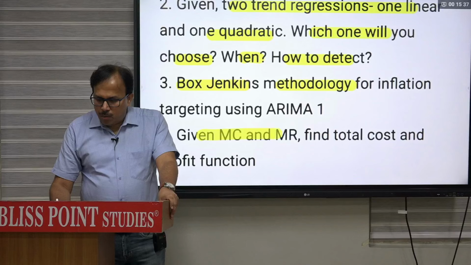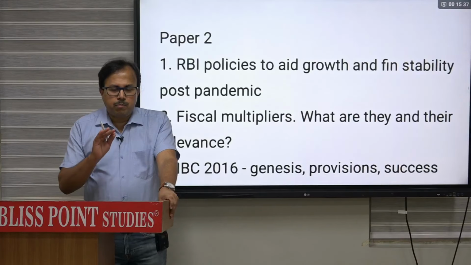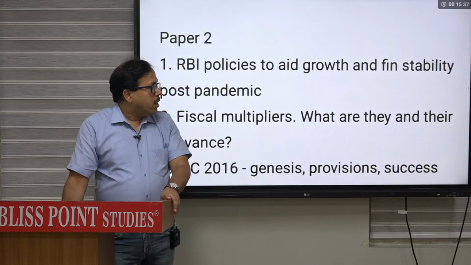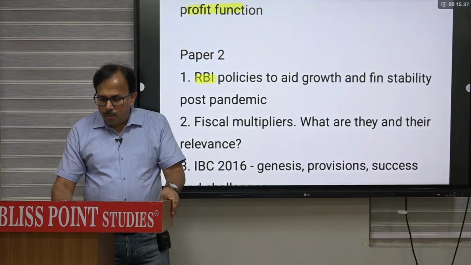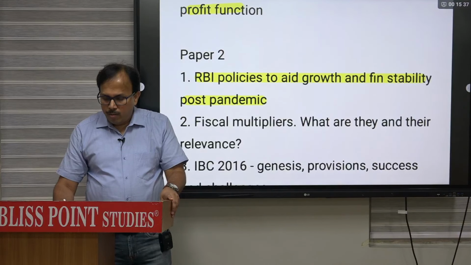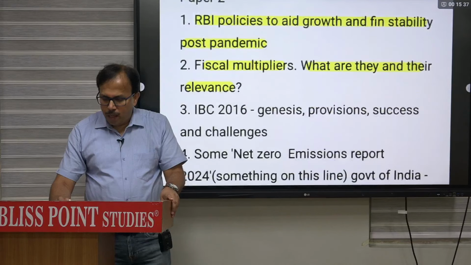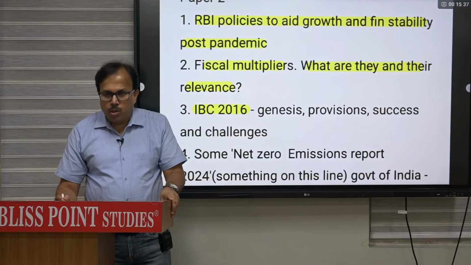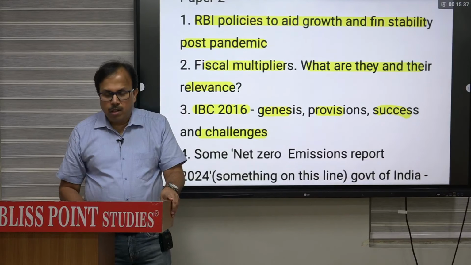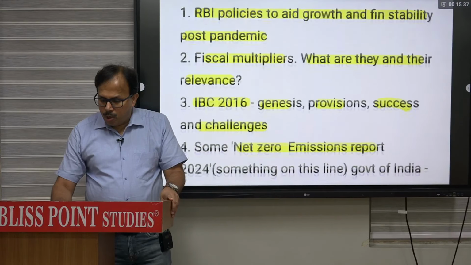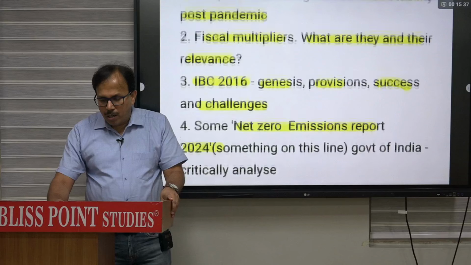Given the marginal cost and marginal revenue, find the total cost and the profit function. So I have just given you some samples so that you can relate: Indian economy, RBI policies to aid growth and financial stability post pandemic. Fiscal multiplier, what are they and their relevance. Insolvency and Bankruptcy Code 2016, their genesis, provision, and success and challenges. Net zero emission report of 2024. So this is part of the Indian economy section.